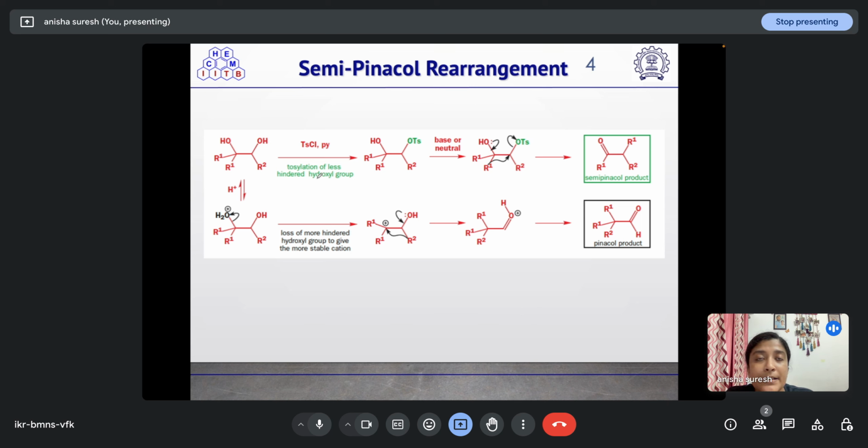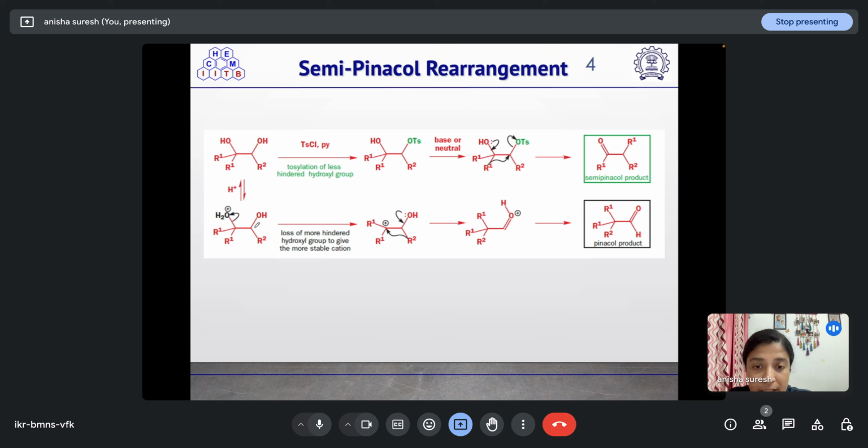If we look at the major difference between the semipinacol product and the pinacol product, in the case of pinacol rearrangement, the more hindered hydroxyl group will be leaving, leading to the formation of the stable cation. Here, if this hydroxyl group leaves, it will result in a tertiary carbocation. If this hydroxyl group leaves, it will result in a secondary carbocation.